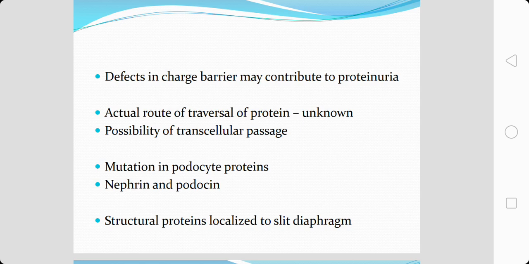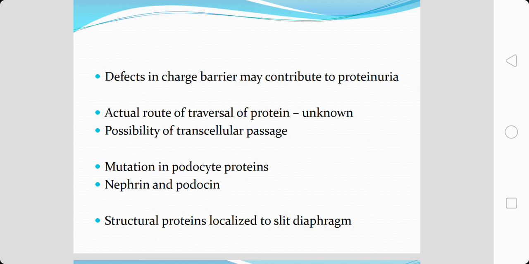The actual route of traversal of protein through the epithelial cell is unknown, but a possibility of transcellular passage has been considered. You have something known as podocyte proteins, which are involved in maintaining the integrity of the slit diaphragm.